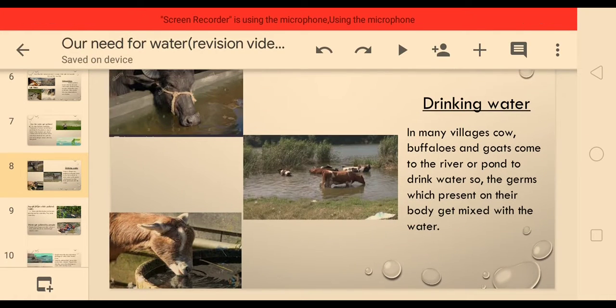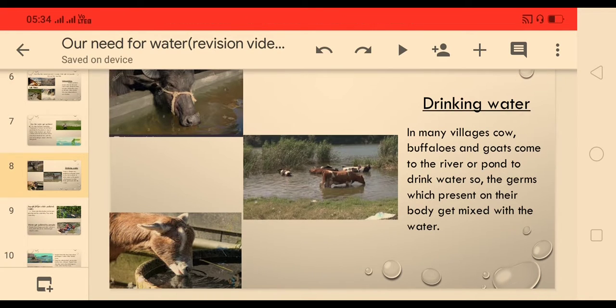Okay students, see, when cow, buffalo, egret, many animals are there, kingfisher, these birds also come to the pond to drink water. So these animals roam here and there in search of food. Okay, so many germs are there in their body.